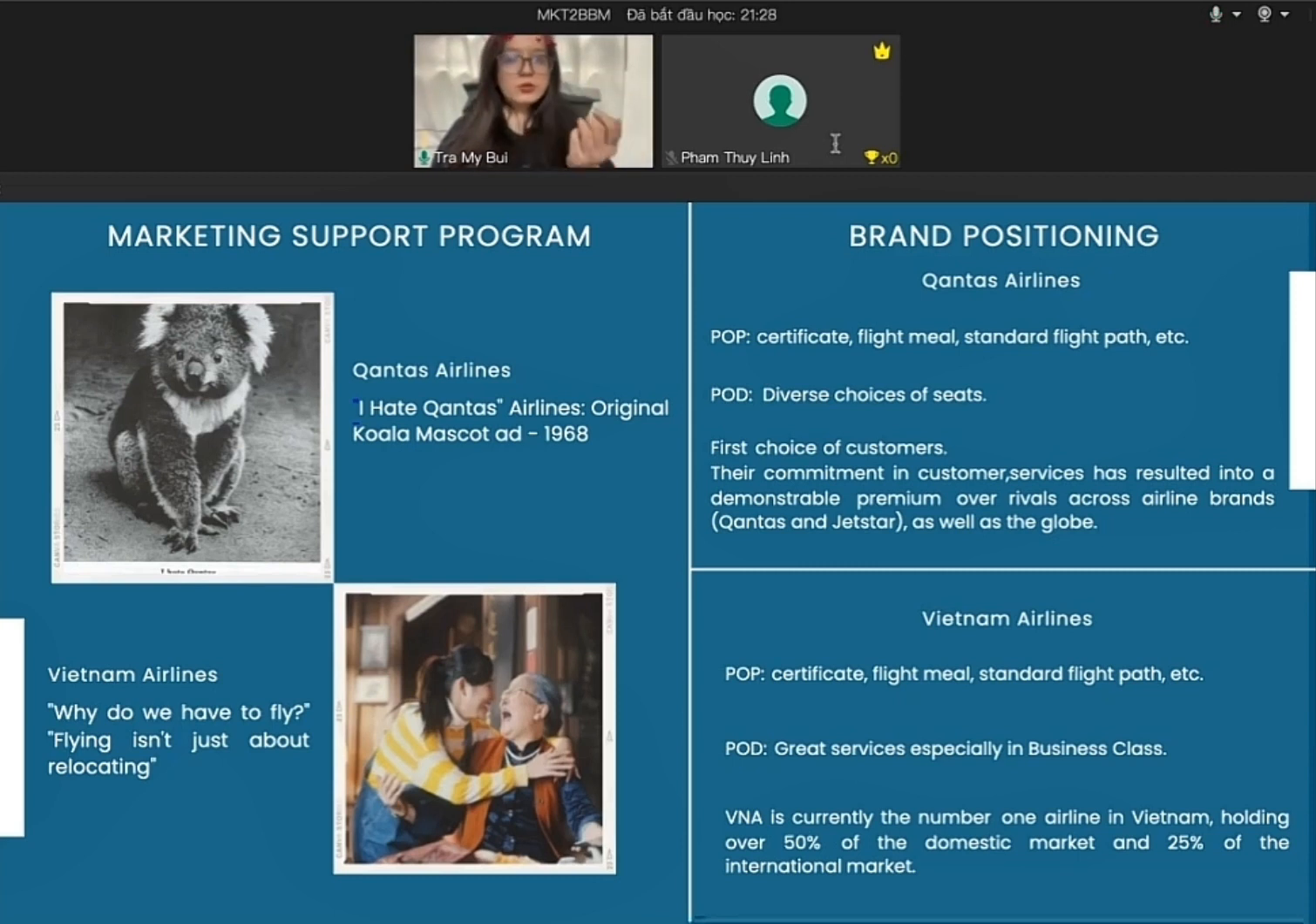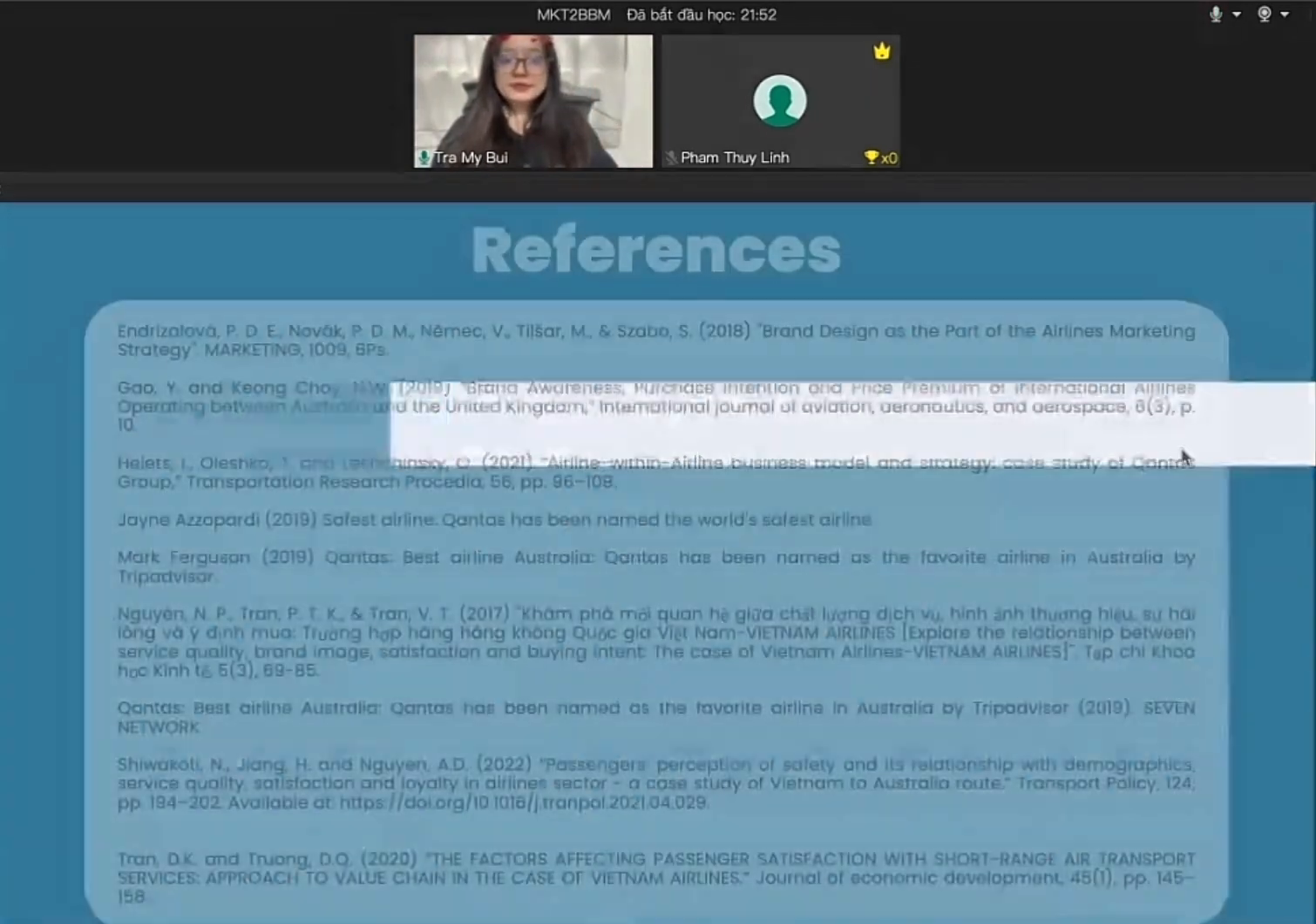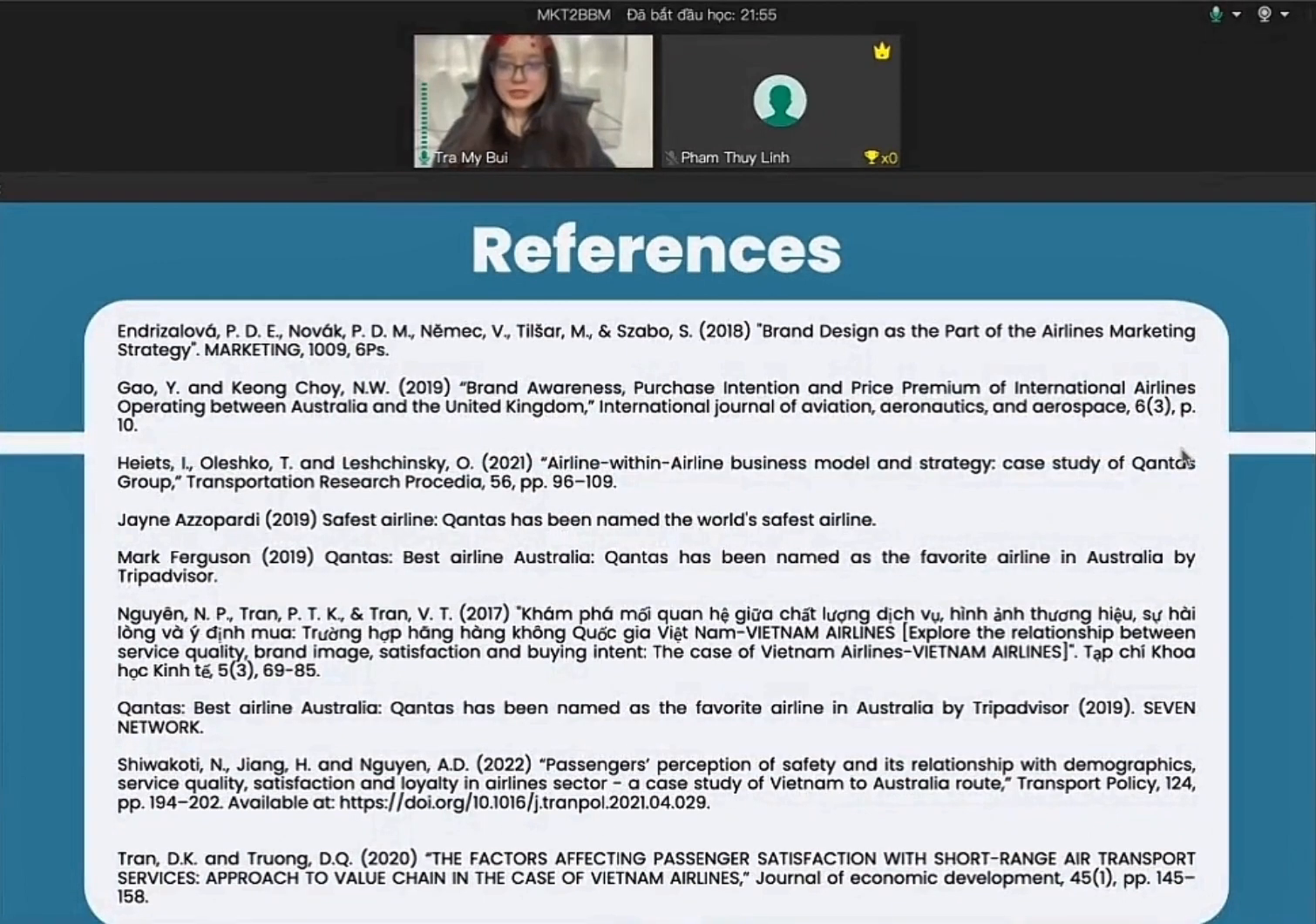Talking about Qantas Airlines, the point of parity is the same as Vietnam Airlines, but about the point of difference, there are four choices of Qantas Airways seats, including first class, business class, economy class, and premium economy class. So this is so diverse. And across every market they service, Qantas Airlines is the first choice for the customer.